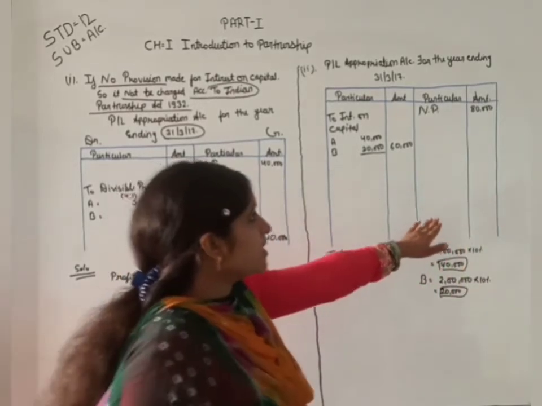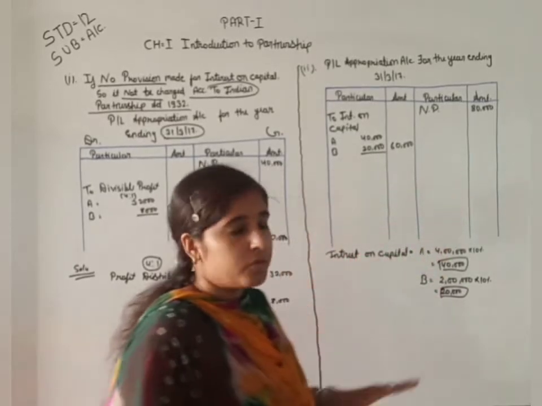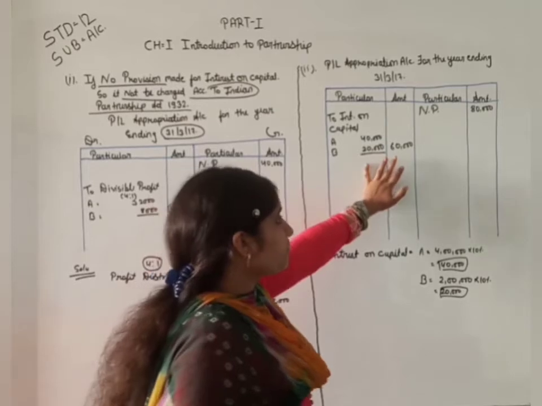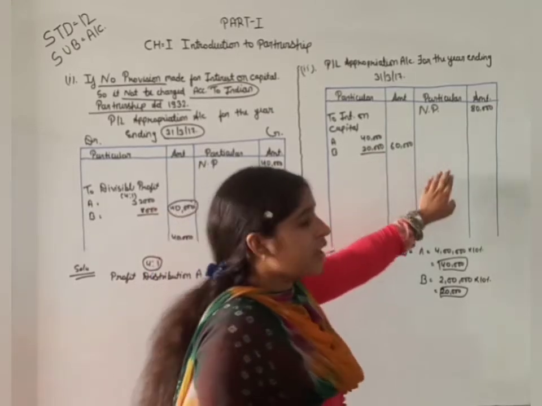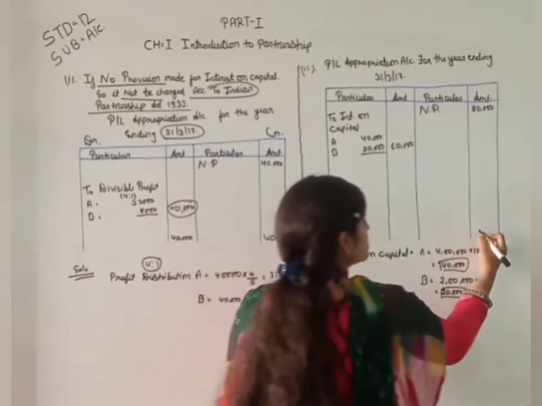We can see here credit side में ज़्यादा अमाउंट है। सो यहाँ पे क्या होगा? Divisible profit. अगर यहाँ पे 90,000 होता तो क्या होता? Divisible loss होता. Okay, so here 80,000 is more,